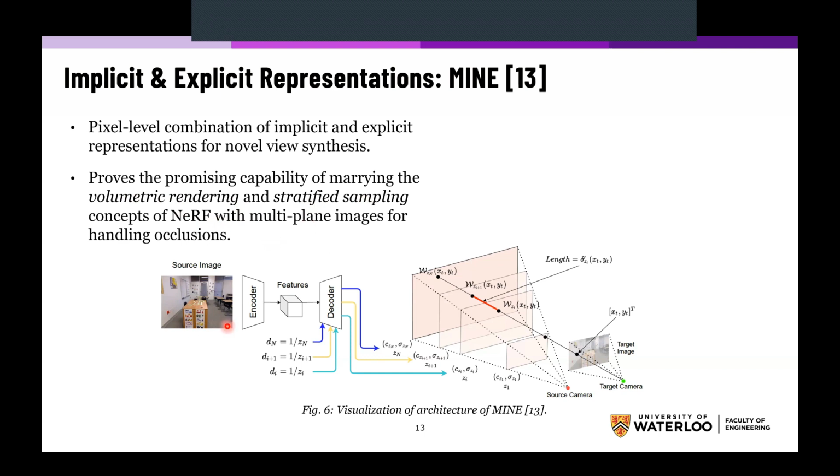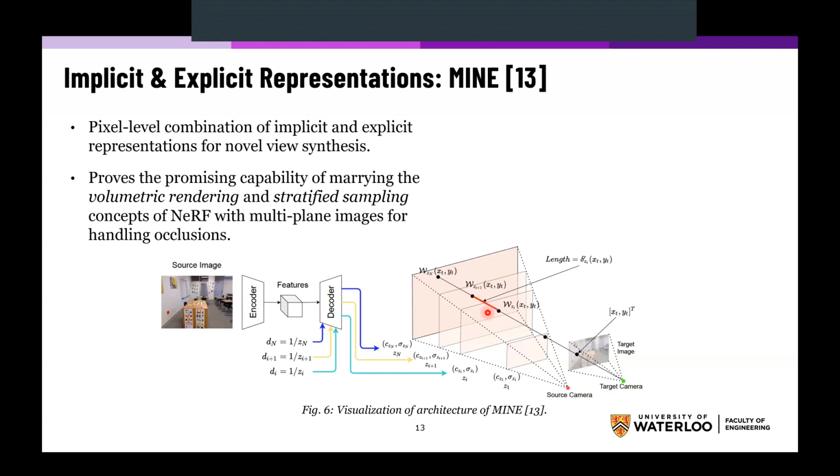Let's go through what happens quickly. Given a source image, it's passed through an encoder to get a feature representation. Then this feature representation is passed through a decoder at different depth values to predict a multiplane representation. So far, this is very similar to the multiplane image. Nothing is different. However, instead of each one of these planes containing only RGB values, they now contain RGB and volume density values, which is very similar to what NeRF is doing.